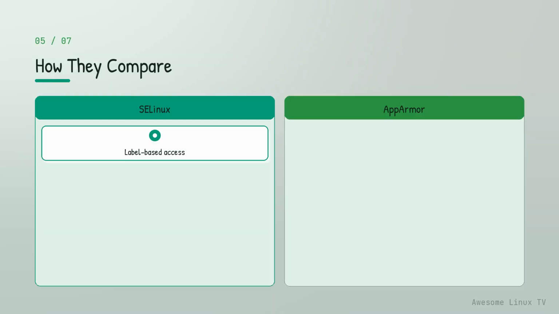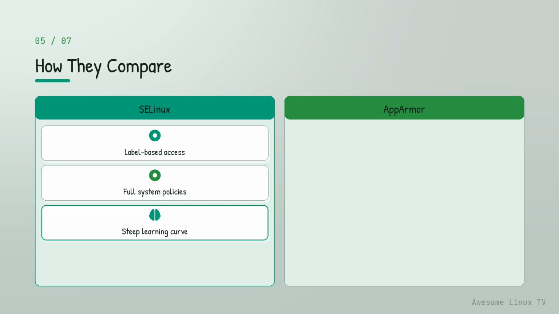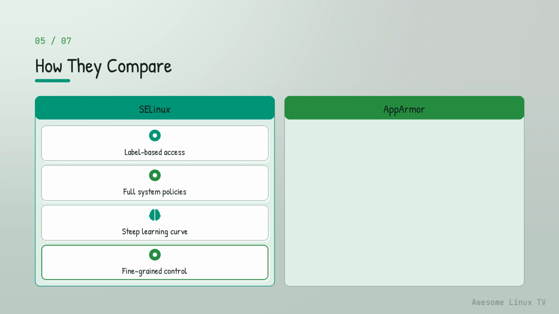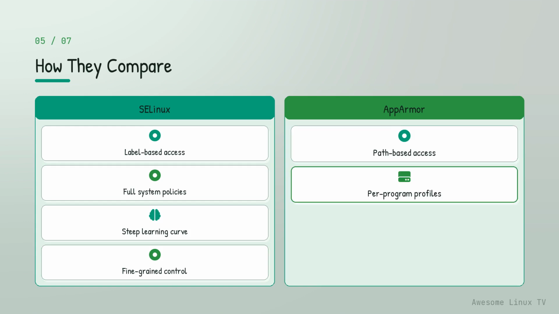This diagram shows the key differences at a glance. SELinux labels every object on the system and enforces broad, system-wide policies, which gives you tighter control, especially over network resources and kernel operations. AppArmor profiles individual programs by path, which is simpler but less exhaustive. Both systems have a learning mode where they log violations without blocking, so you can test the policy before enforcing it. That's how most people get started with either.